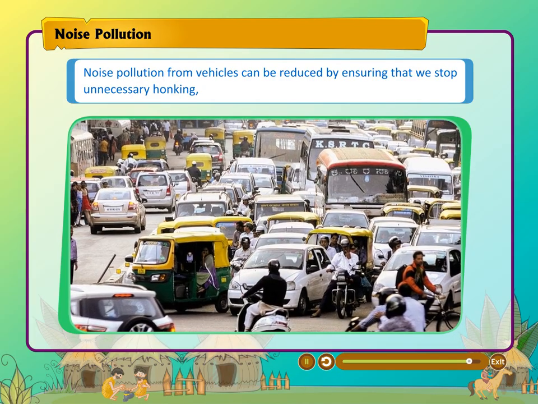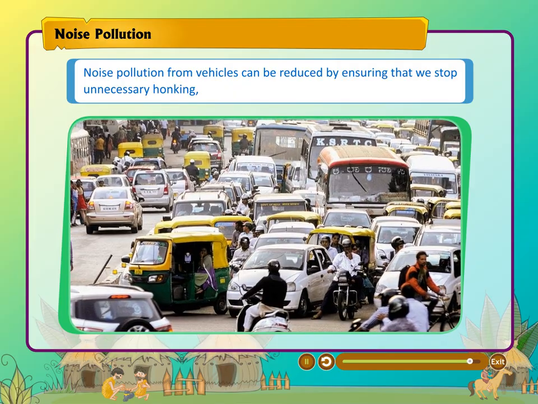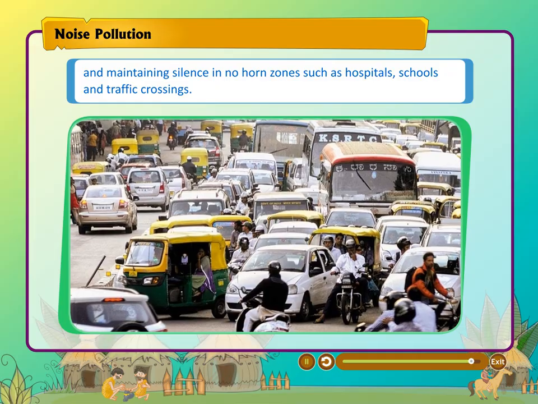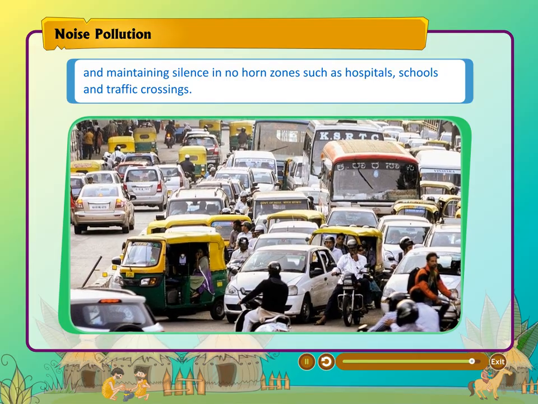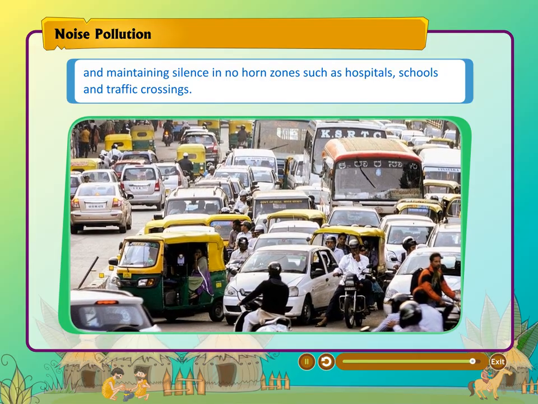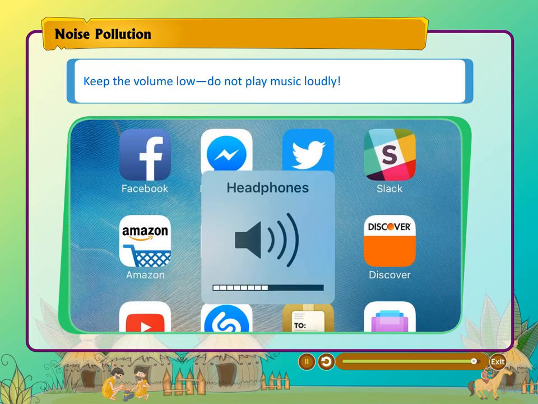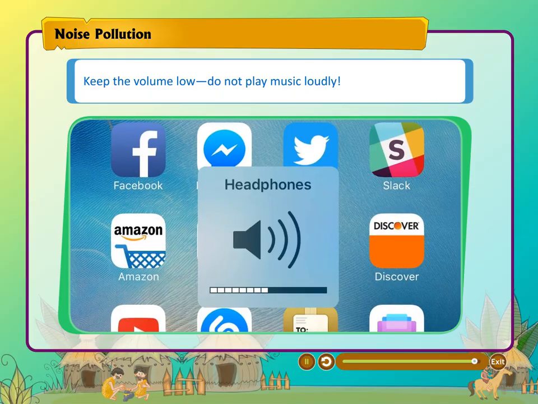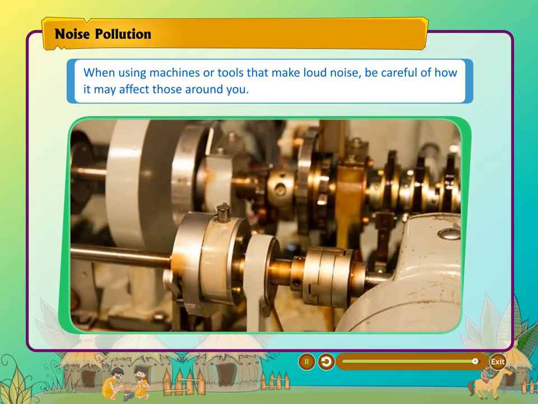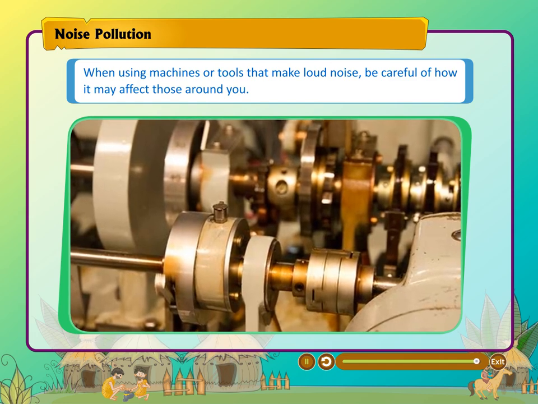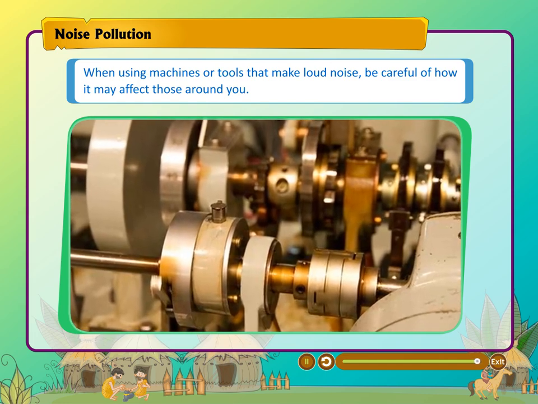Noise pollution from vehicles can be reduced by ensuring that we stop unnecessary honking and maintaining silence in no-horn zones, such as hospitals, schools, and traffic crossings. Your role to play. Keep the volume low. Do not play music loudly. When using machines or tools that make loud noise, be careful of how it may affect those around you.